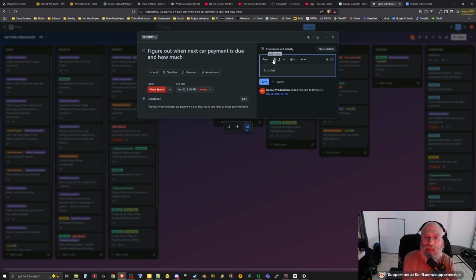Third to last car payment. This is how I'm leaving myself notes. Payment was due on July 15th. Someone donated. Yeah, this was actually the last bit of my money until somebody donated.